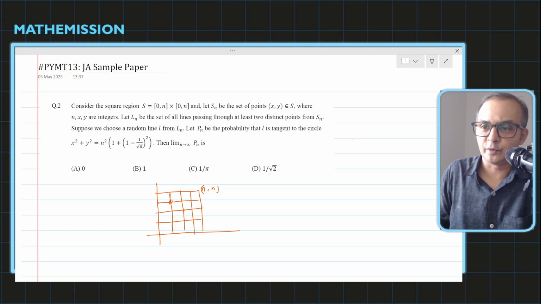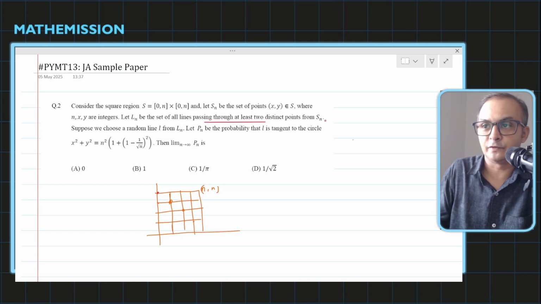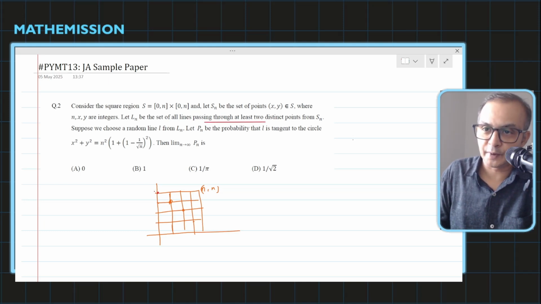So there are some integer points, and maybe you are connecting two integer points. They are passing through at least two distinct points of Sn. It means it should pass through, let's say, these integer points, at least two, or maybe it can also pass in this way, we don't care.